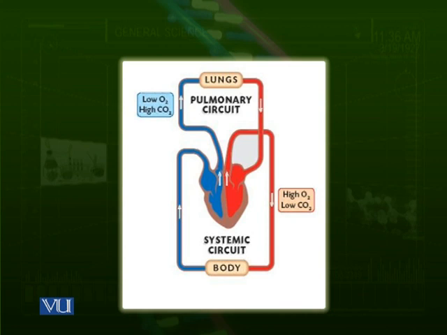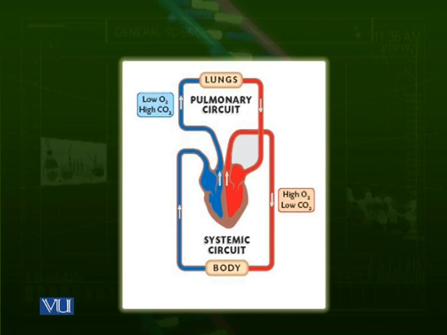We call it a double circulation because on the top, you can see that there is a pulmonary circuit. That is, blood is going towards the lungs, and from the lungs, blood comes back towards the heart. So the circuit is from heart to lungs and from lungs to heart. This is called the pulmonary circuit.